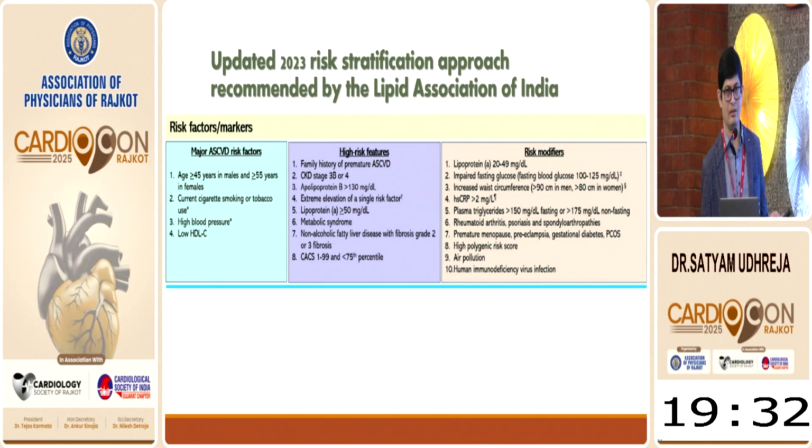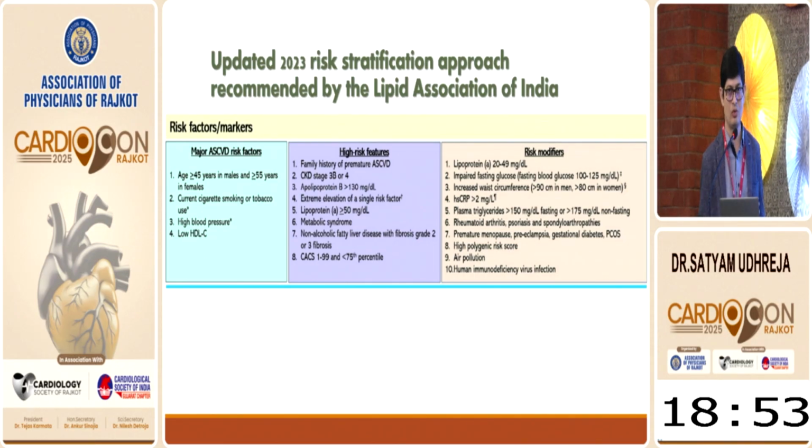So this is how the Indian society classified patients into different risk categories. One of the major ASCVD risk factors is age, then current cigarette smoking or tobacco use, blood pressure, and low HDL. Low HDL is very common in the Indian population. The other high risk features are family history, CKD, ApoB more than 130, lipoprotein(a) more than 50 milligram, metabolic syndrome, non-alcoholic fatty liver, which are directly in the high risk group, and coronary artery calcium between 1 to 99. This is a risk modifier.